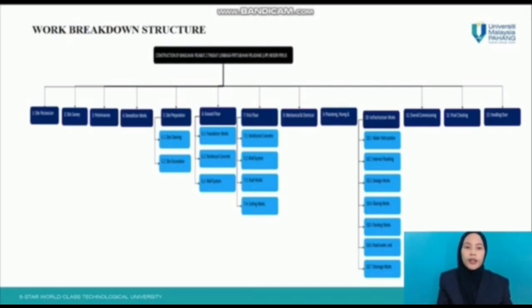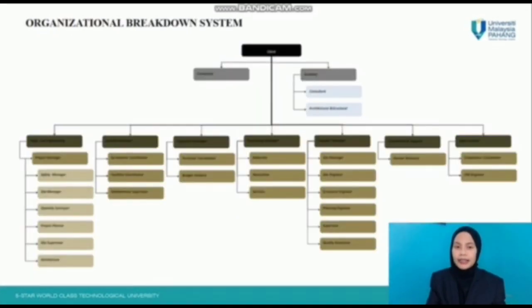Okay, so why do we need WBS actually? One of the reasons is WBS allows project manager plan their project work more efficiently. Proceed for the next slide.